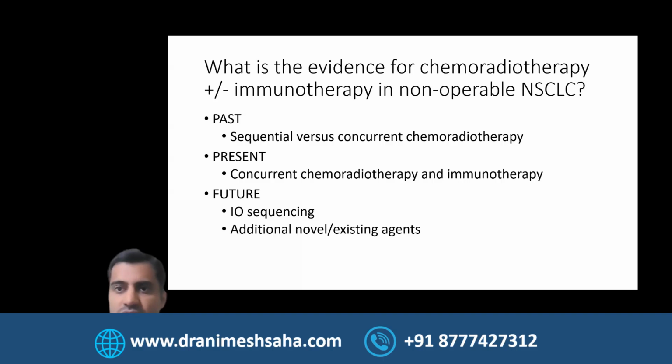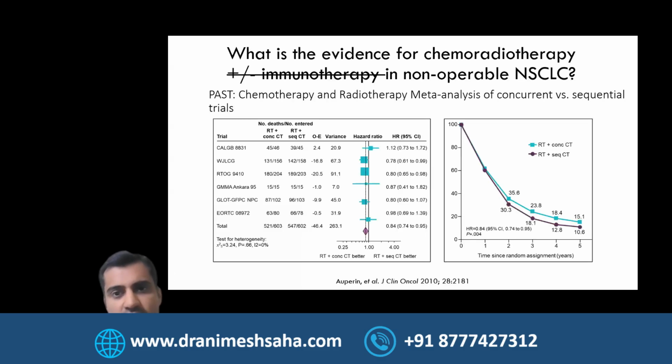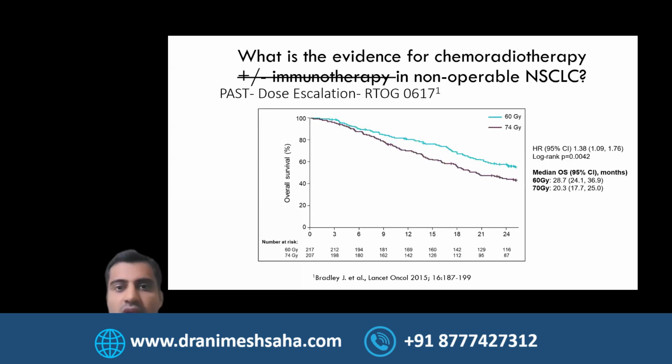IO sequencing with immunotherapy, or additional treatments that we can consider along with these. Just a bit of flavor of the past. We are well aware of the PROCLAIM study, which showed that sequential chemoradiotherapy was inferior to concurrent, pretty standard practice now. We had a dose escalation study, our RTOG 0617 study. I will talk a little bit more about this in detail later on, especially the revised version. It didn't do really well with dose escalation, and we'll look into potential factors why it didn't and what needs to be done to get better outcomes with dose escalation.